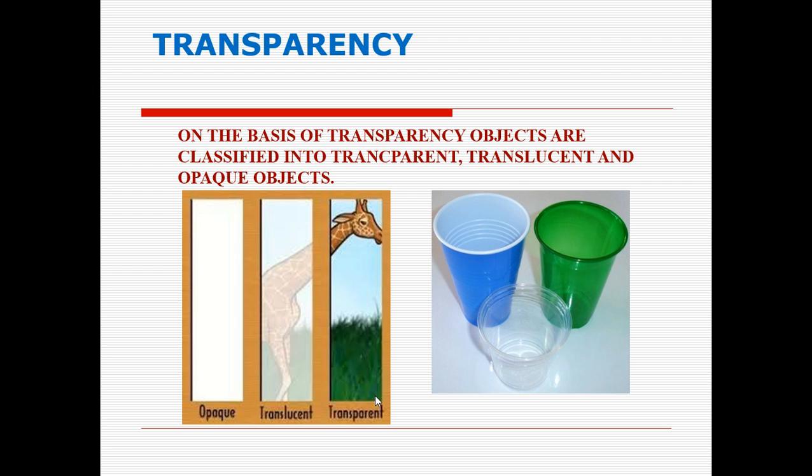Very good. So here I have shown three glasses over the picture. This glass is an example for transparent. Very good. And the green color glass is an example for translucent. Very good. And the blue color glass is an example for an opaque object. Very good. You all understood what is meant by the transparency property of material? Very good.